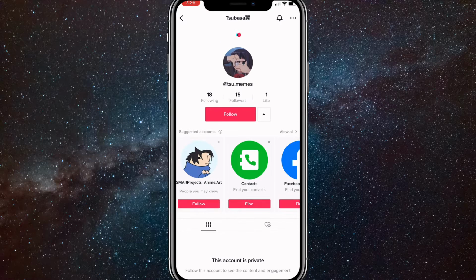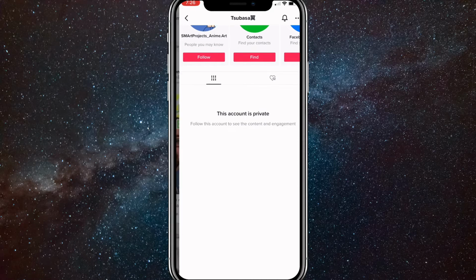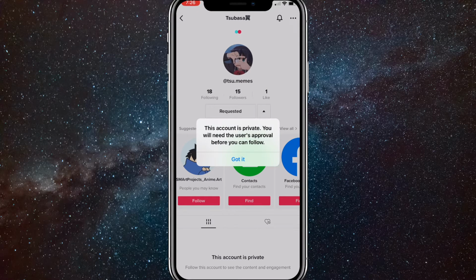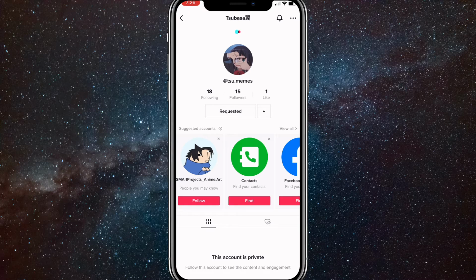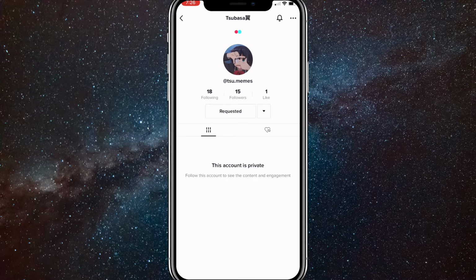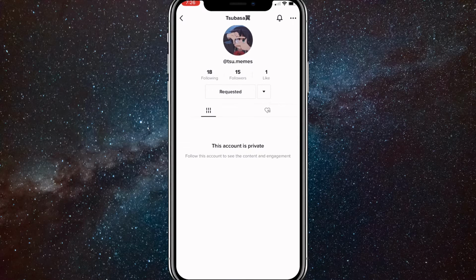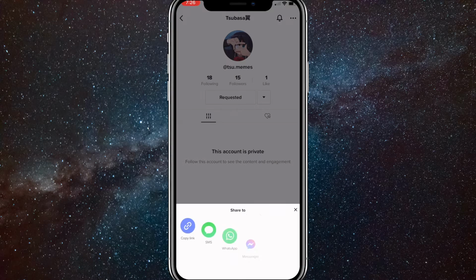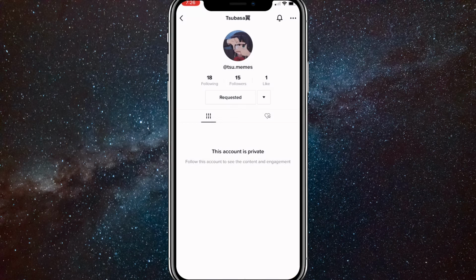So as you can see here, there's this private TikTok account, and there is no way to view their posts without following them. There's nothing you can do. There's no secret technique to do it. You just have to follow them and wait for them to accept you to view their posts. You can try making a fake account and following them on that if you don't want them to know that you're following them, but that's like the only thing you can do.